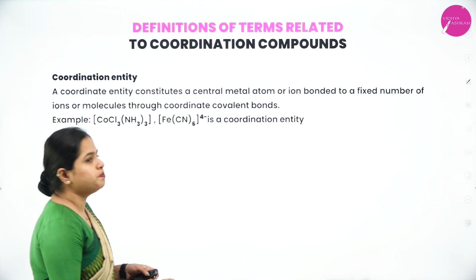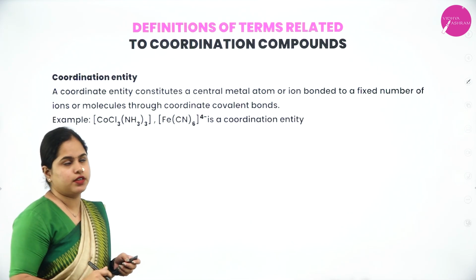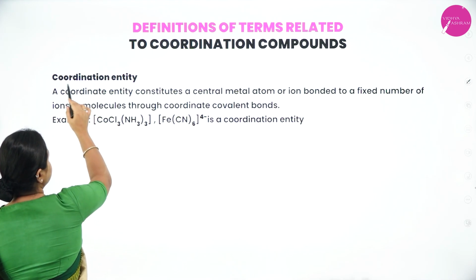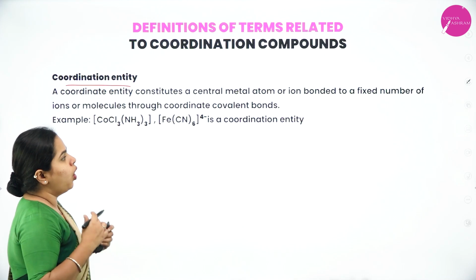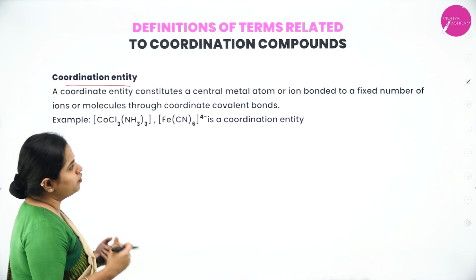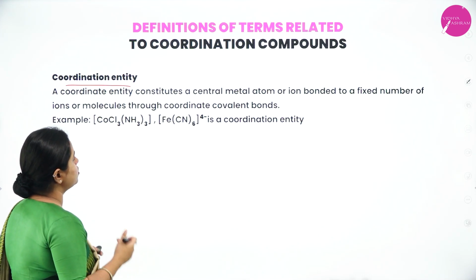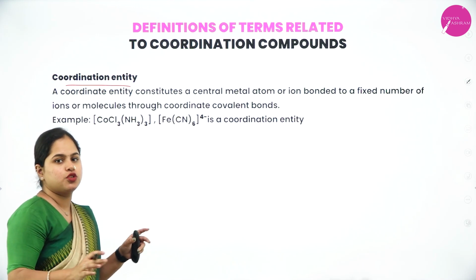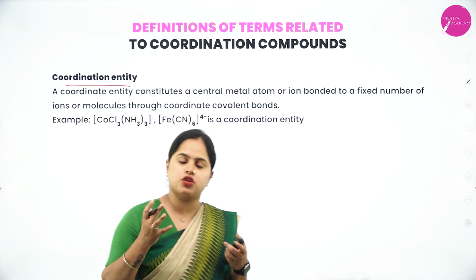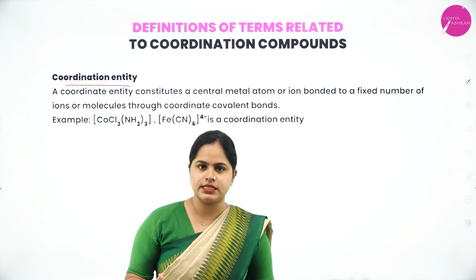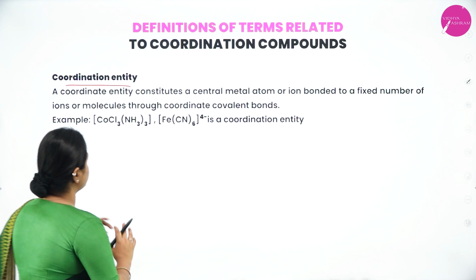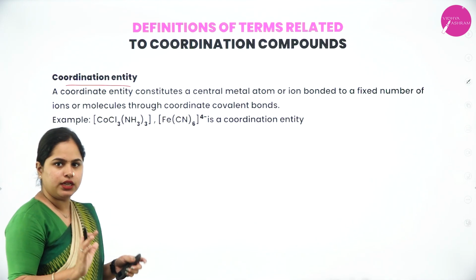Now let's move on to the details of each of these terms we have discussed. The first one is the coordination entity. A coordination entity constitutes a central metal atom or ion bonded to a fixed number of ions or molecules through coordinate covalent bonds. There will be a central metal atom, there will be ligands, and there will be counter ions. All of this together is called a coordination entity.